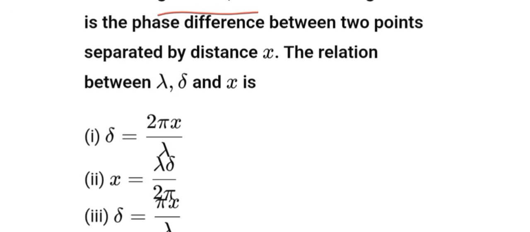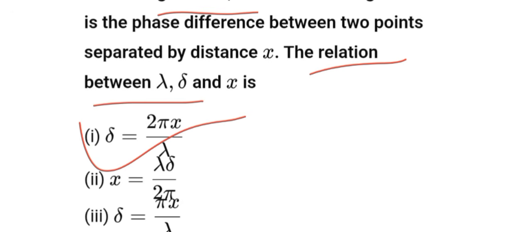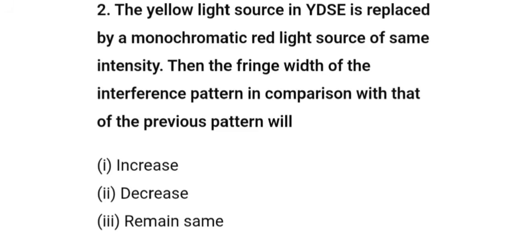For a light wave, lambda is wavelength and delta is the phase difference between 2 points separated by distance x. The relation between lambda, delta and x is delta is equal to 2 pi x by lambda. Option 1 is the correct answer. If the yellow light source in YDSE is replaced by a monochromatic red light source of the same intensity, the fringe width of the interference pattern in comparison with that of the previous pattern will increase.